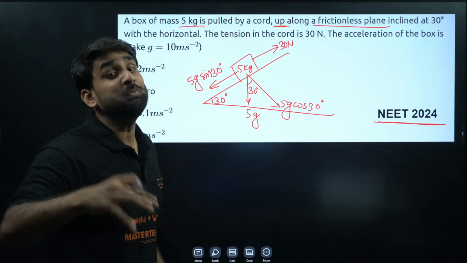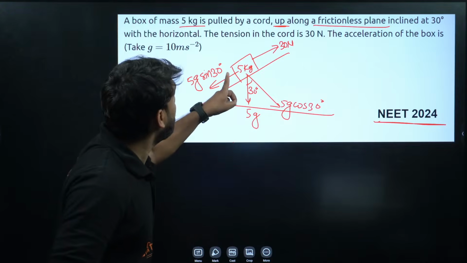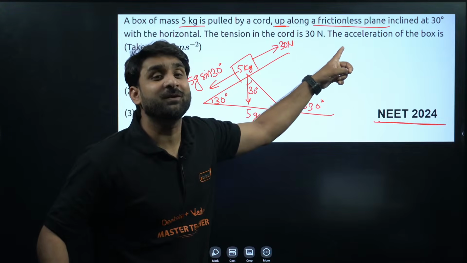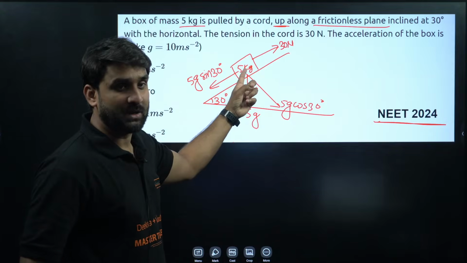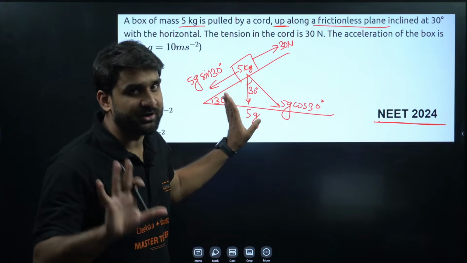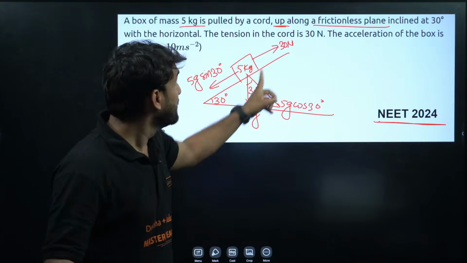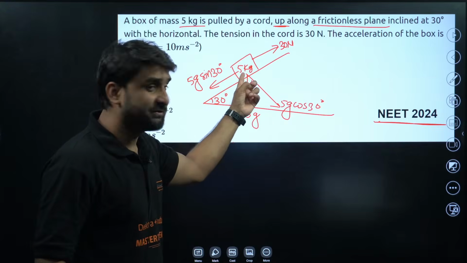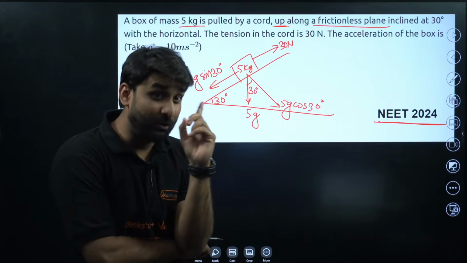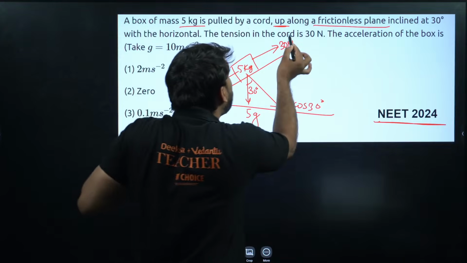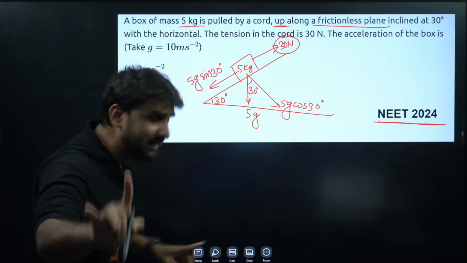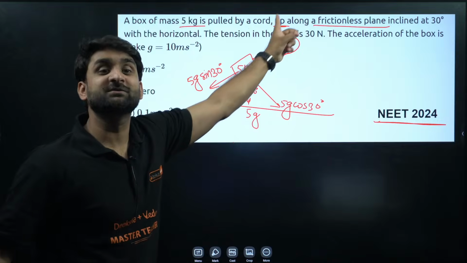Now, if this block is being pulled in upward direction, these two forces are acting on it, and the surface is frictionless, so we are not considering friction because the surface is smooth. The block is moving in upward direction, sliding up. It means the effect of the tension force is greater than the other force, because the block is going in upward direction.